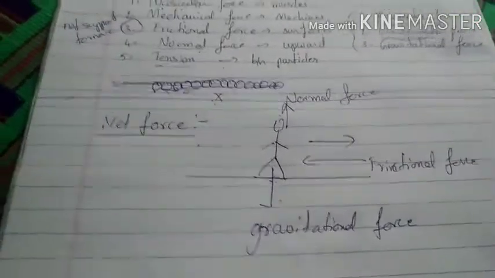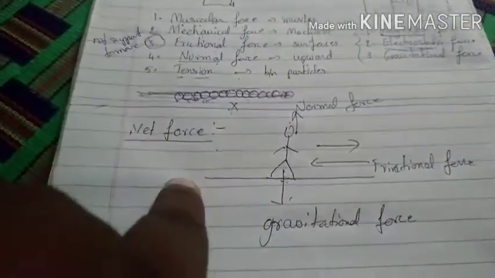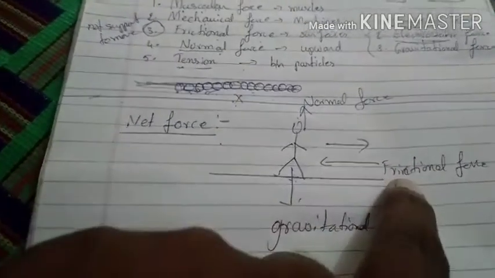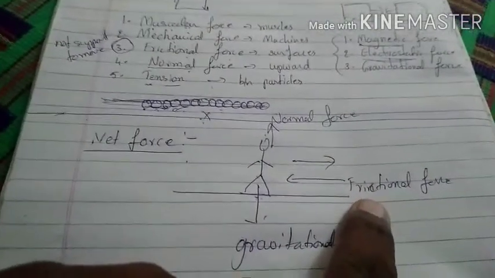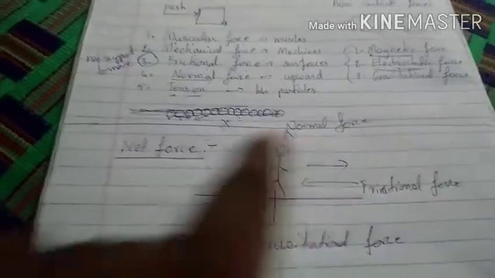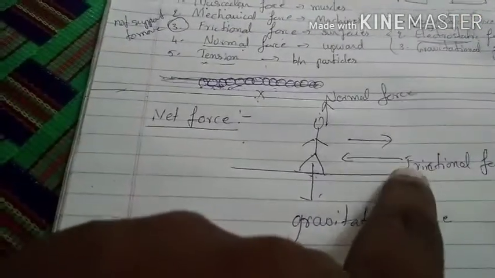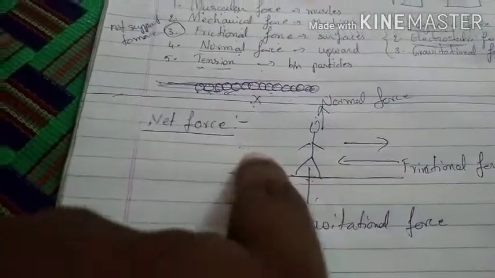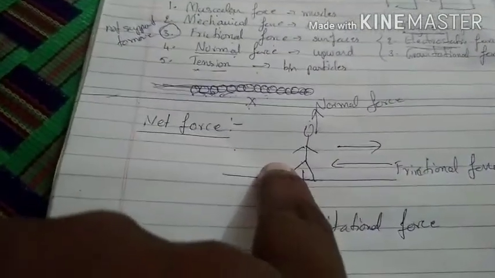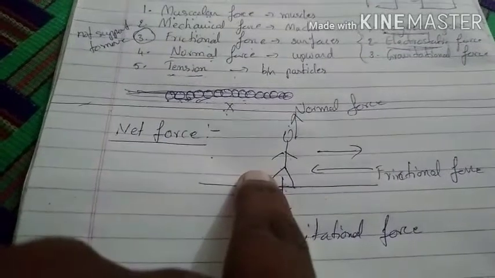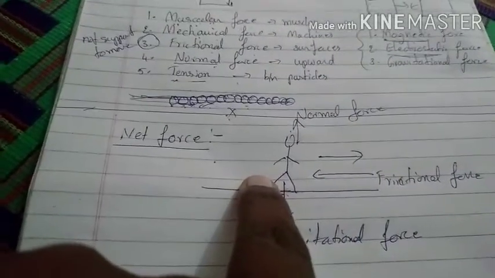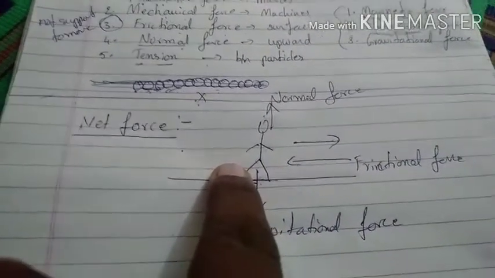Okay, and horizontally, in this situation there is only frictional force, no problem, but in some situations on both sides we are going to have forces. See, in the direction of motion, usually the force applied is either mechanical force or muscular force.